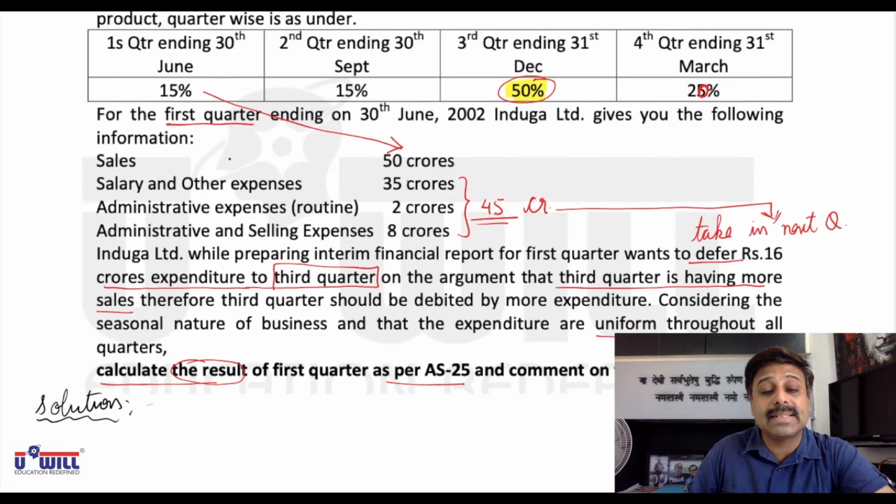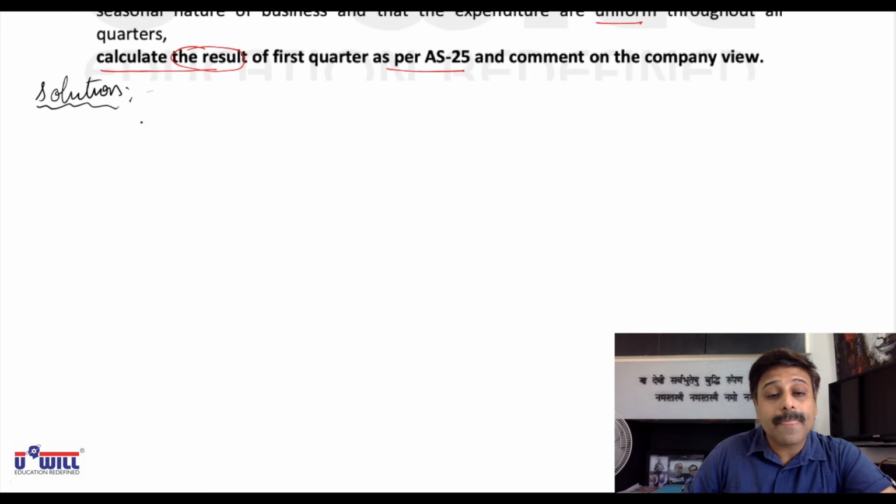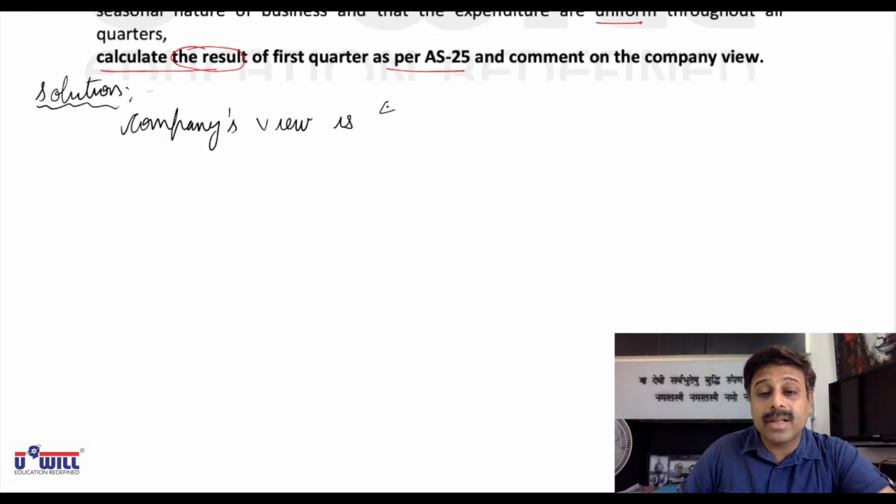Question number 6. Company's view is incorrect.